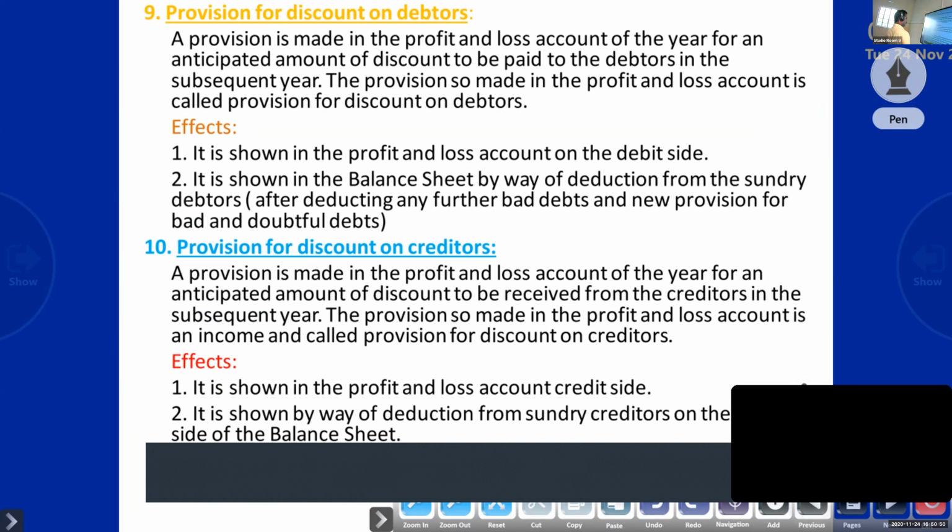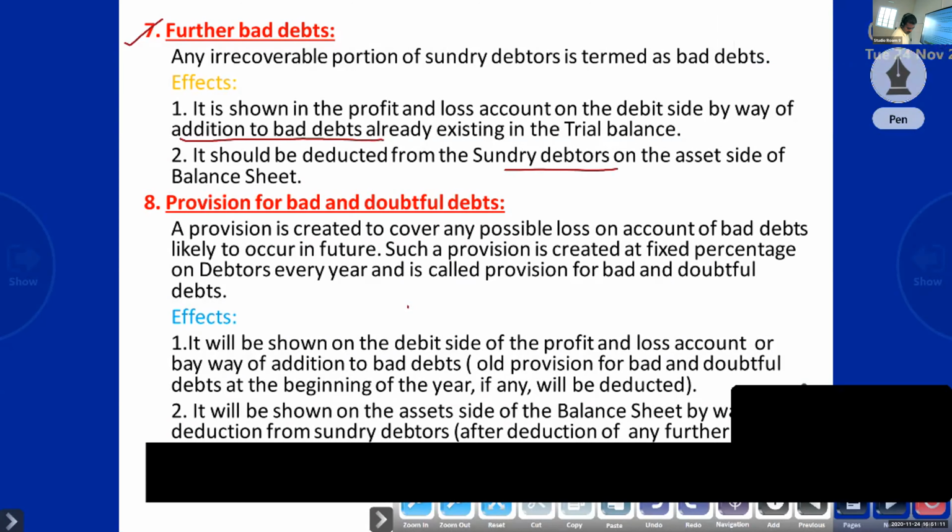Okay, clear? Any doubts related to further bad debt? Aparna? No, sir. After one more adjustment, we can start the problem, because in every question further bad debt, discount on debtor, and provision for doubtful debt are given. So if I complete all the adjustments, then it will be easy. We can solve all the problems. I will look at whether any extra problem is there, and I will send it.